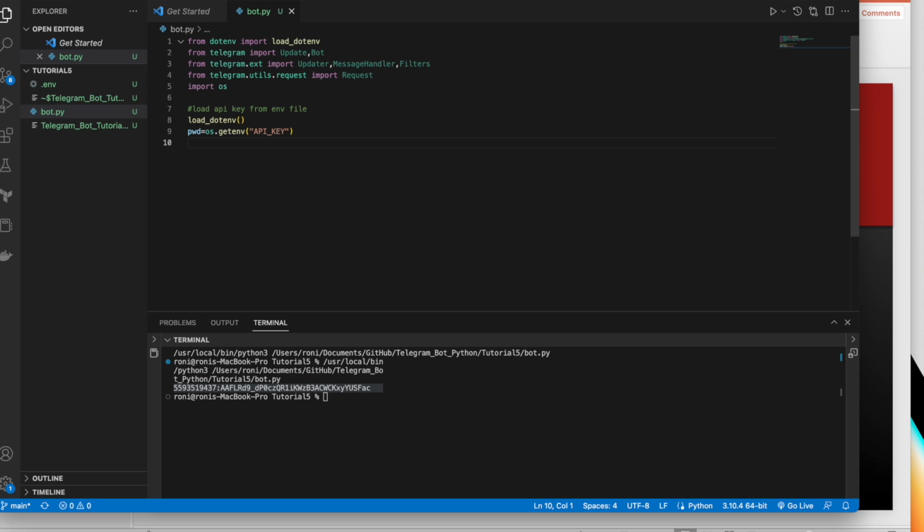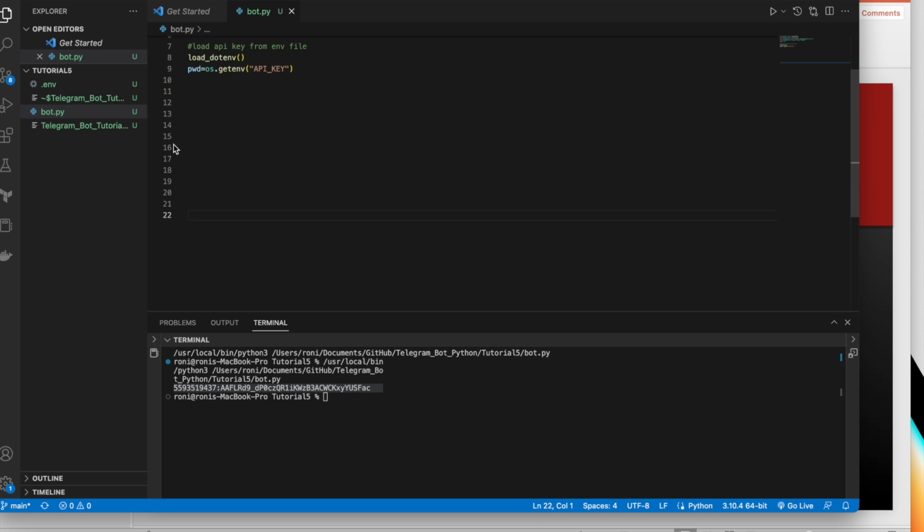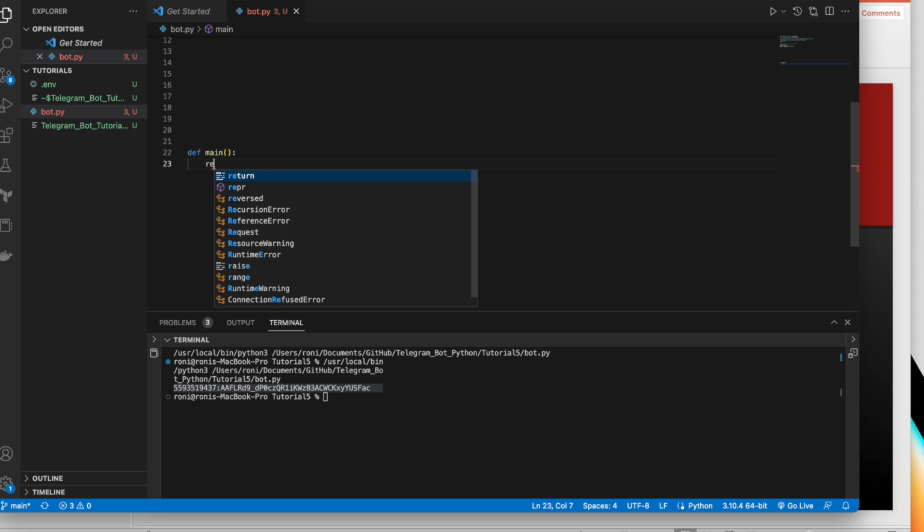Okay, so now we'll go ahead and create our main function, right? I'll start from a little bit down. So def main, and here we'll start working on it. First thing, let me create a variable called request.